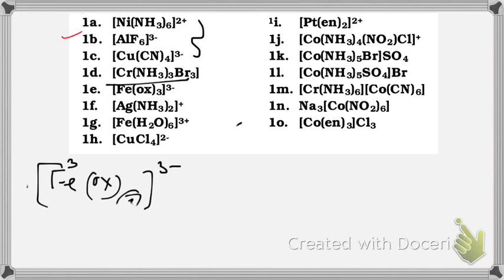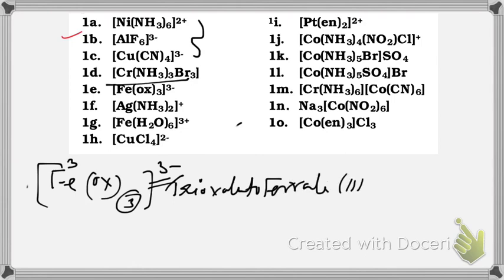So start with oxalate. Oxalato, iron or ferrate? It is an anion, so ferrate 3. Is it needed to write ion? Definitely you have to write the term ion because it is an ion, not a neutral one.